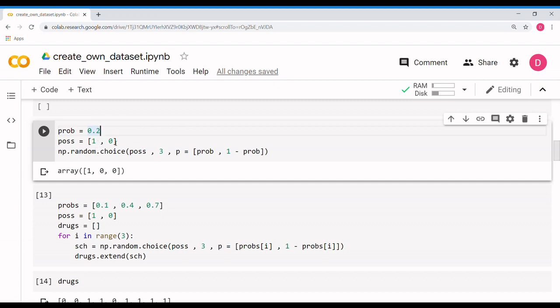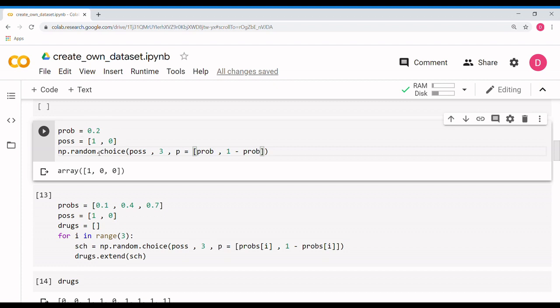So what is this np.random.choice possibilities? We know there are only two possibilities. How many values do we want? We want 3, because we are only considering good students, that is A grade. How many A graders were there? 3. So how many values do we want? 3. P is actually the main thing. You have the probability. This prob is for this particular value, and this second one is for this particular value.